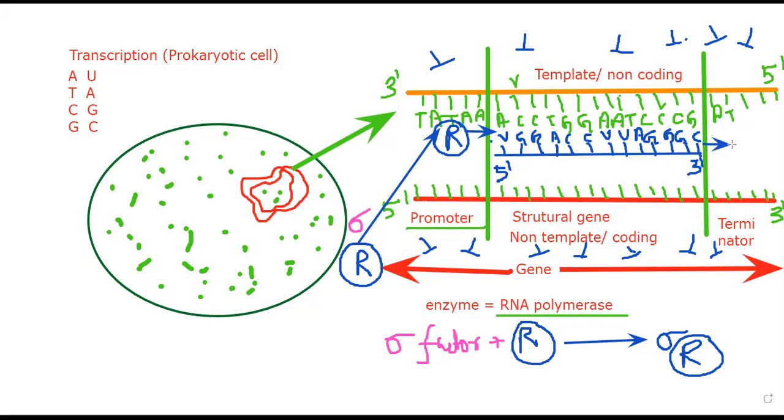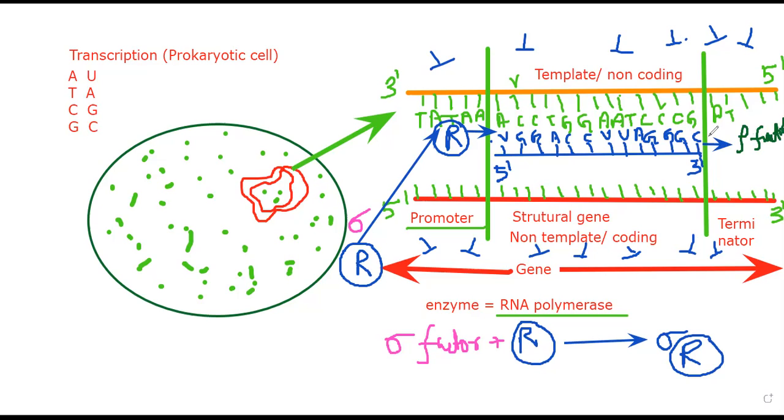As long as the process is going on, there is another factor which helps to terminate the process. And that is called rho factor. Just like sigma factor helps to start the process, rho factor helps to terminate or end the transcription process.